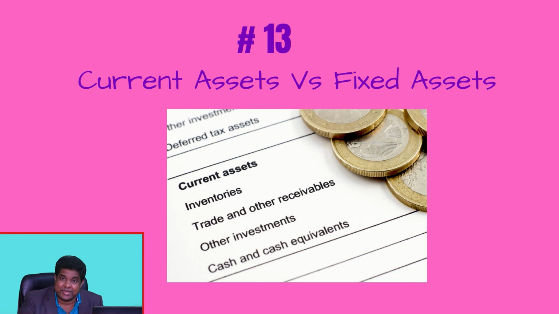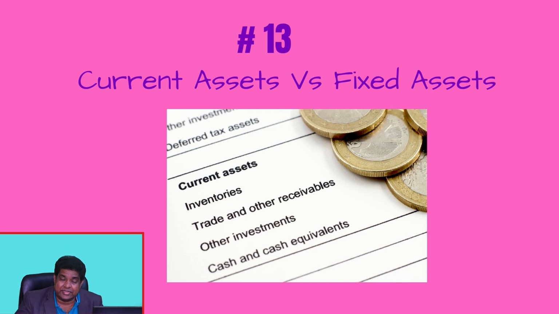You see that if the debtor is there and I telephone him, hello, you have not made my money. Okay, I will pay it today. Now, the money is there in the bank. But for furniture, I cannot say that. But for debtor, I can say that. If the money is there in the bank, then I can convert it into cash very easily.